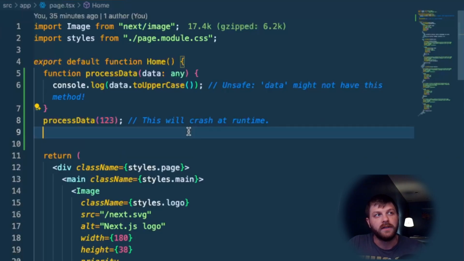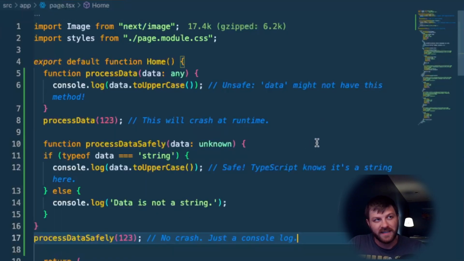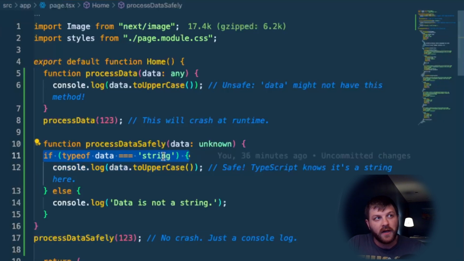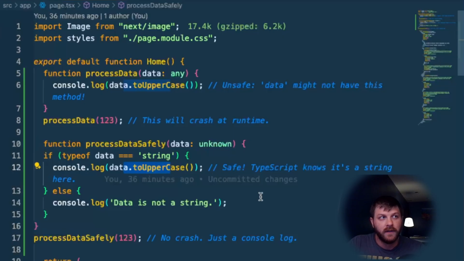So you could rewrite this with unknown and it would look like this. And here we're just doing a simple check that the value is actually a string before we try to run this toUpperCase. In this case, this will not crash, it'll just console log. It's safety by default.